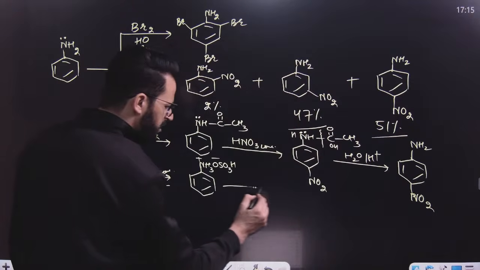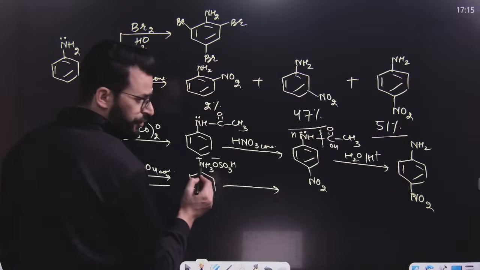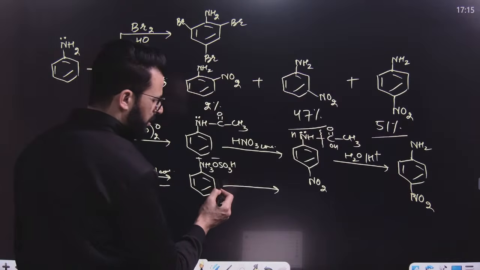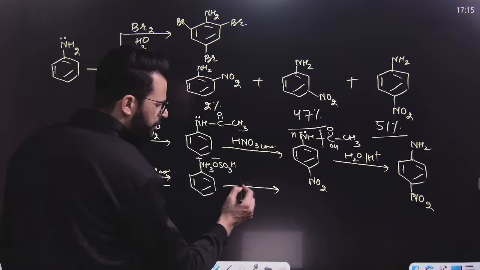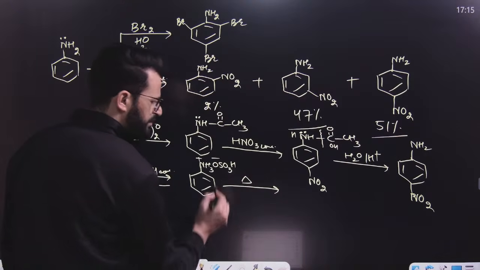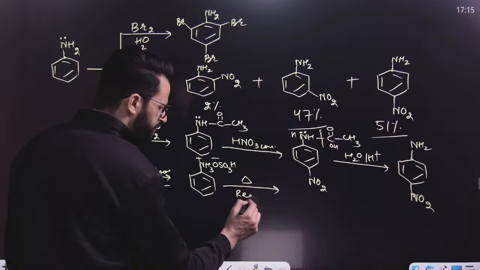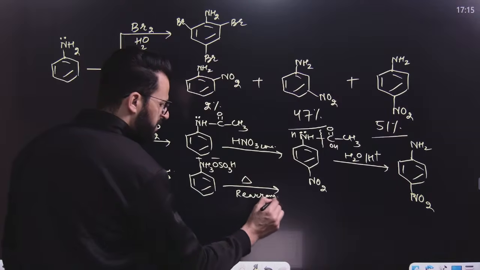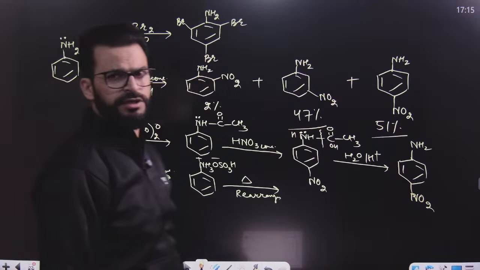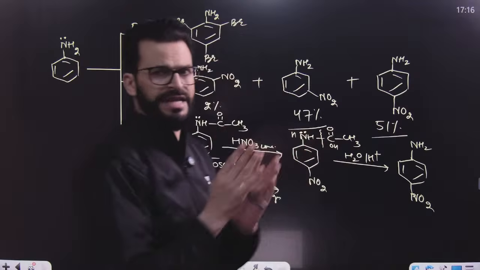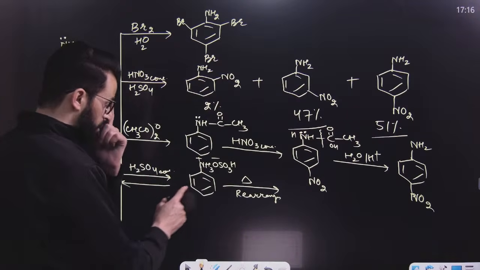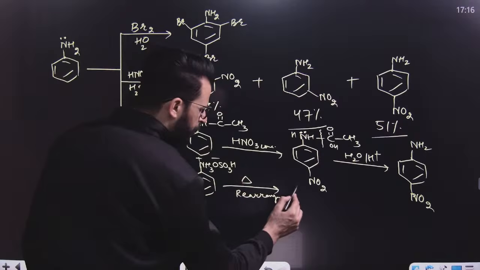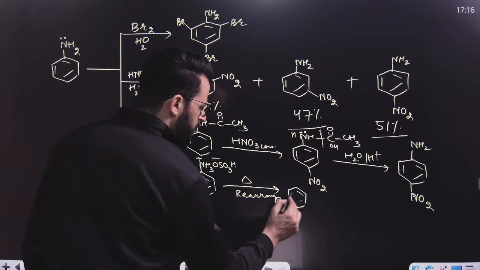That is why we heat this product. This sulfonation takes place at high temperature, say for example 453 to 473 Kelvin. That means at high temperature, what will happen? It rearranges. As sulfonation is basically what we call a reversible reaction, meta product is less stable as compared to para. So both are in equilibrium with respect to each other. That's why meta will be converted to para, because para is the more stable product.